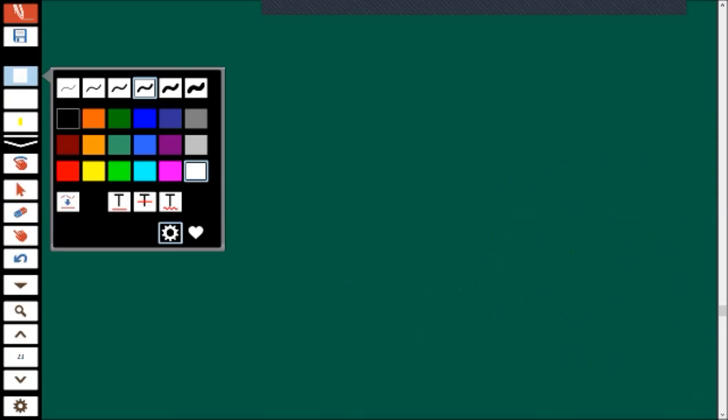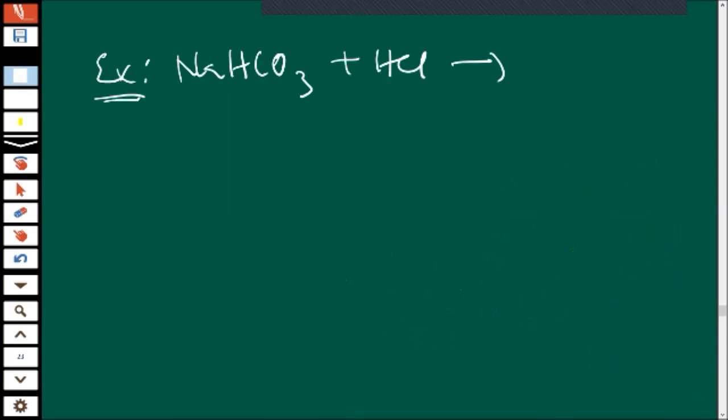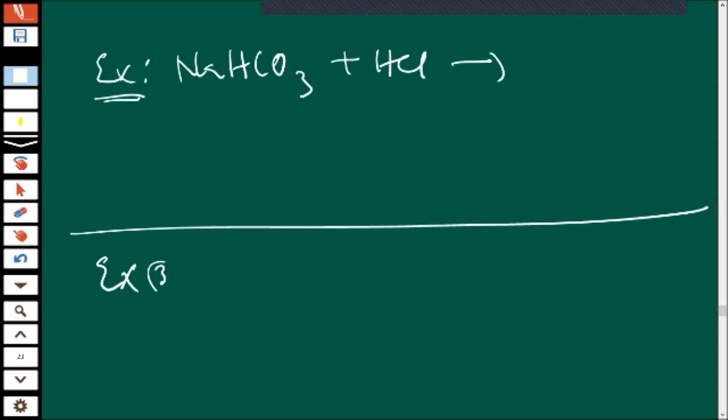Anyhow, the next example I will give you and you have to explain. The reaction is sodium bicarbonate plus HCl. Write the product and how it happens. And example third is Na2SO3, sulfite.